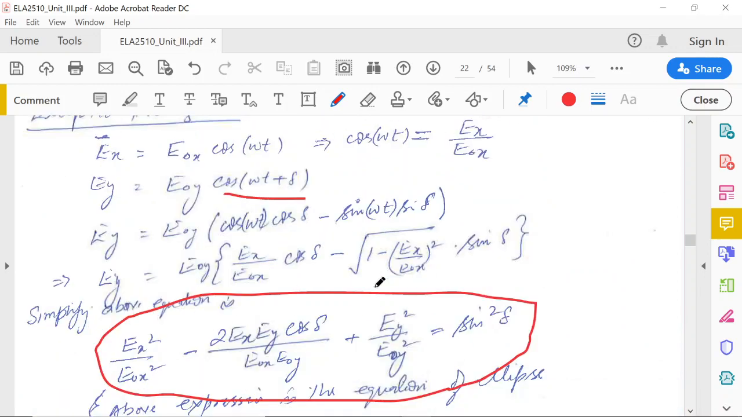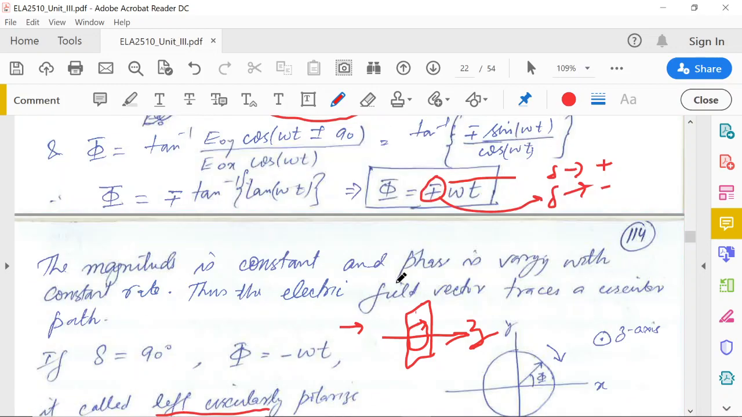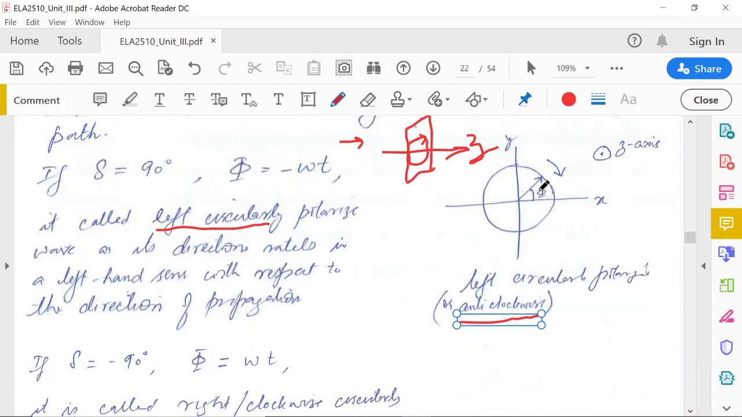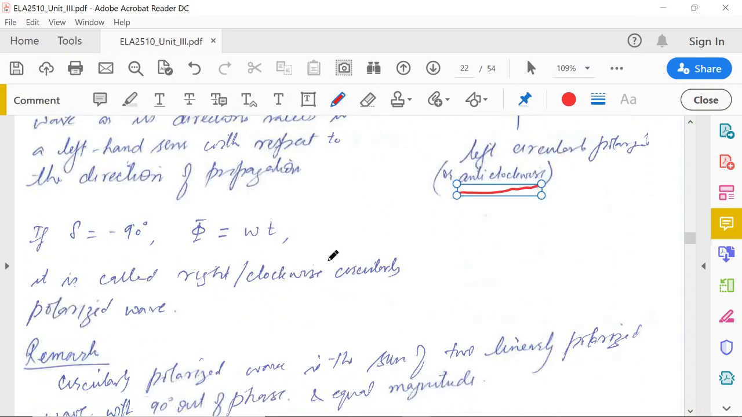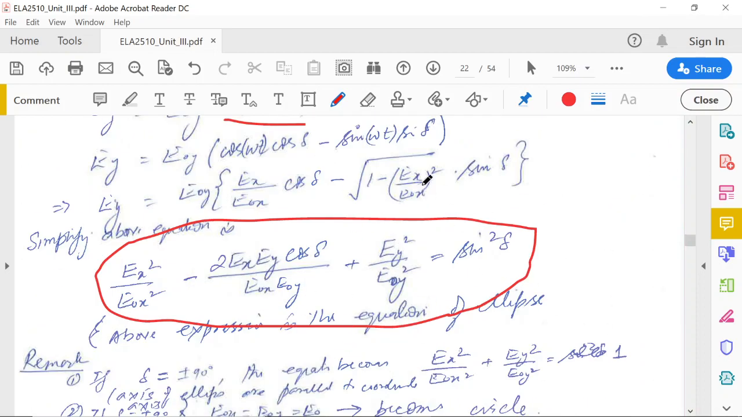So in general, what will happen? This is a function of time, and this is also a function of time. So when it rotates, it will make a different distance here. Here it will be different. Here it may go here. It may go here. So phi is also changing with time, and this is also changing with time. So it will make an ellipse, and in general it is the equation of an ellipse.